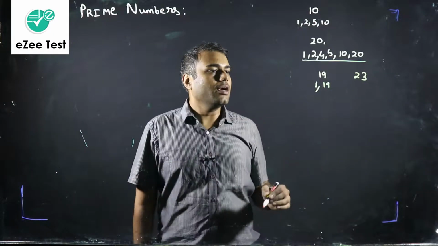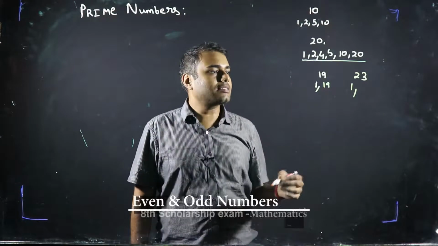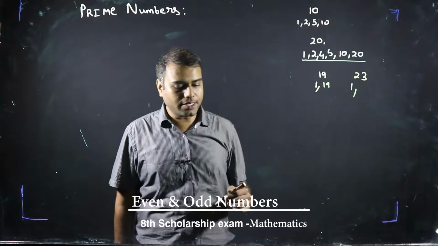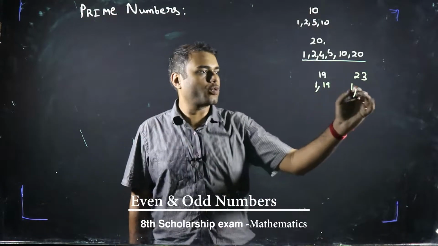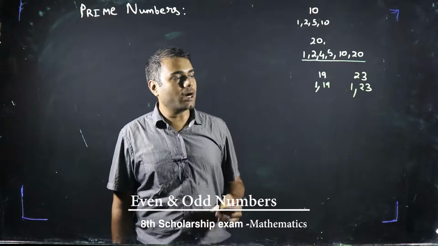Let's take another example, 23. Again, 1 is a factor. Is there any other factor of 23? 23, of course. But any other than 23 and 1?